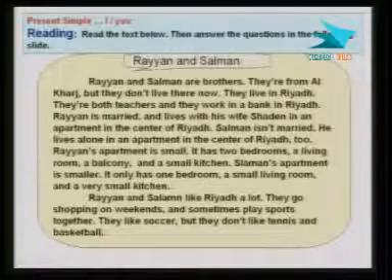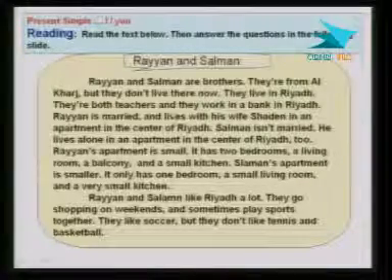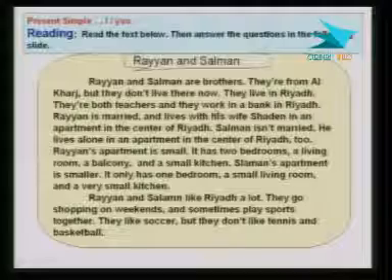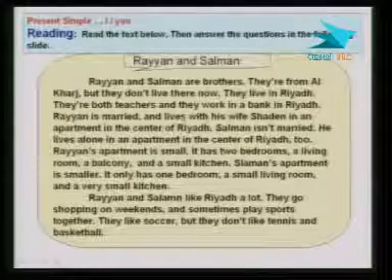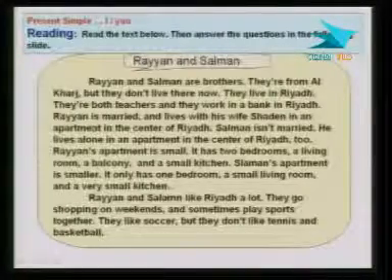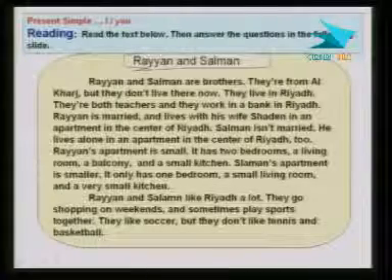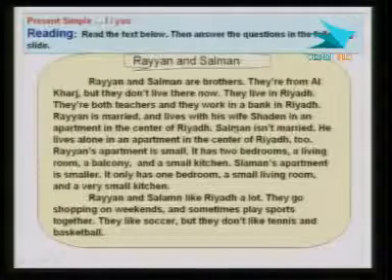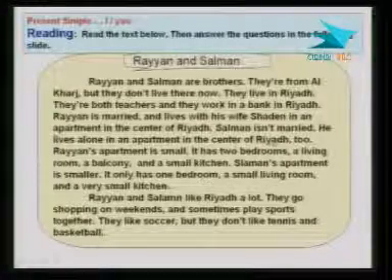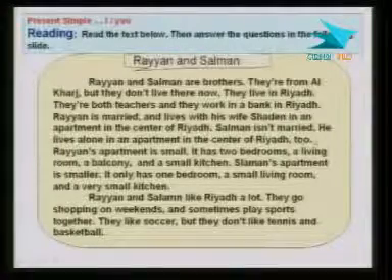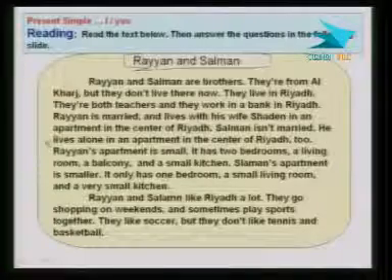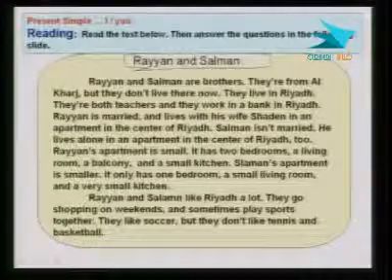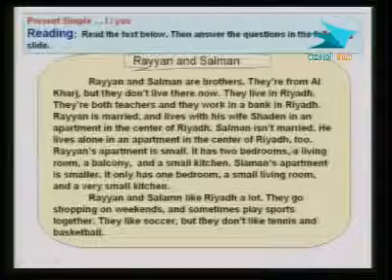And then here we have the verb work. They work in a bank. And then Rayyan here is married and lives, because again Rayyan is singular, lives with his wife Shadan. And then here Salman also isn't married. He lives, again with this S, because the subject is singular.